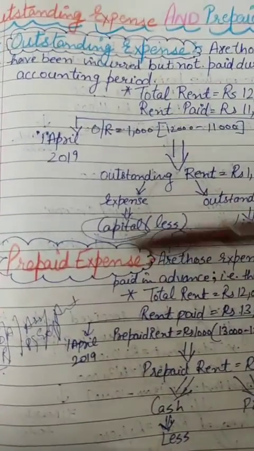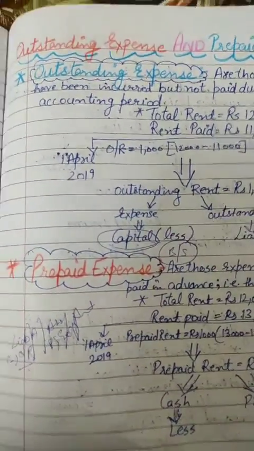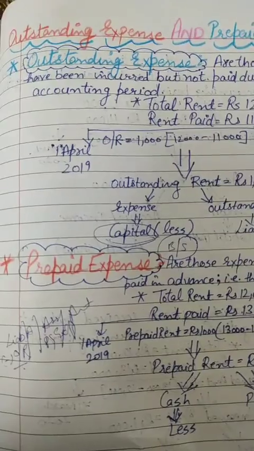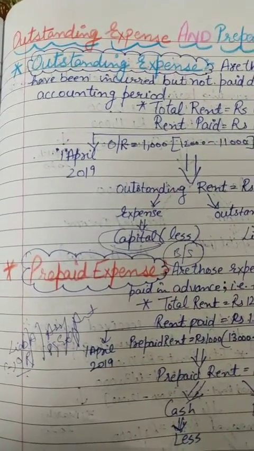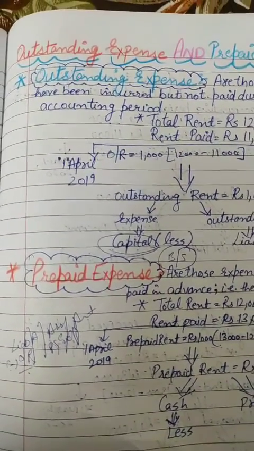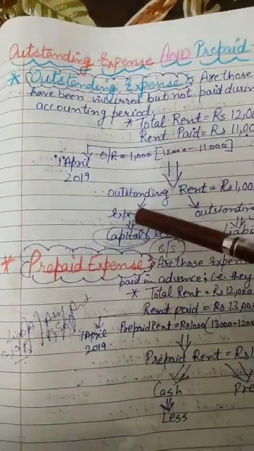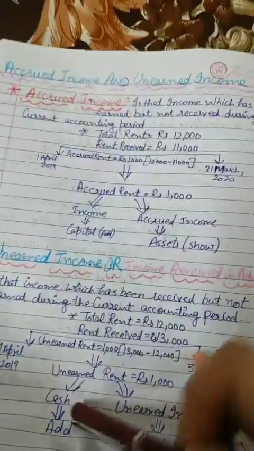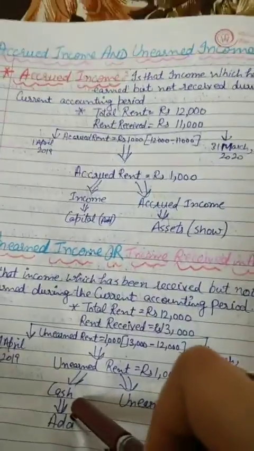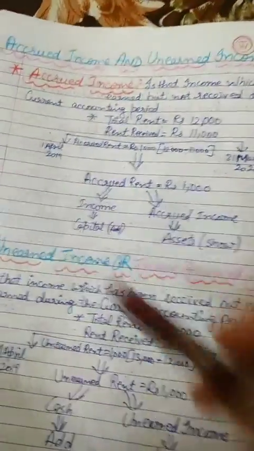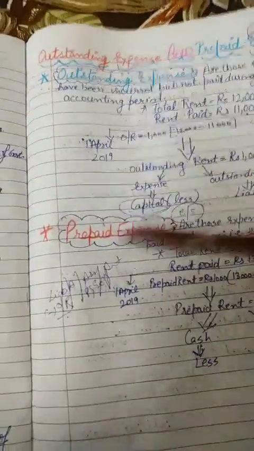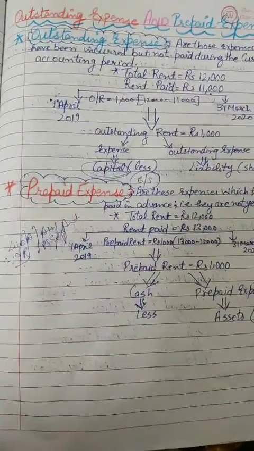Outstanding expense must be less from the capital side because it's a liability, I have to pay that amount in future. So these four points, 1, 2, 3, 4, must be kept in mind while performing the accounting equation. Hope you understand this topic.